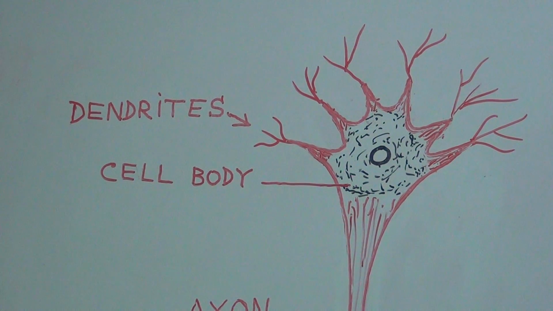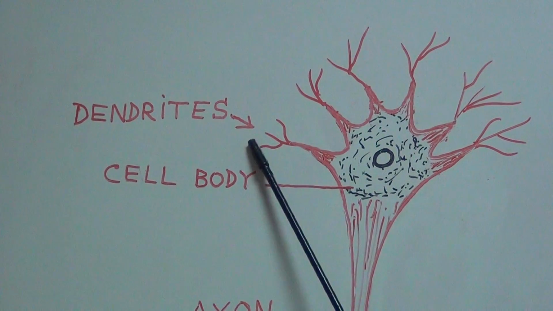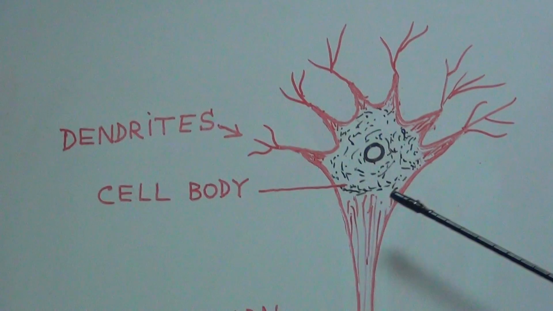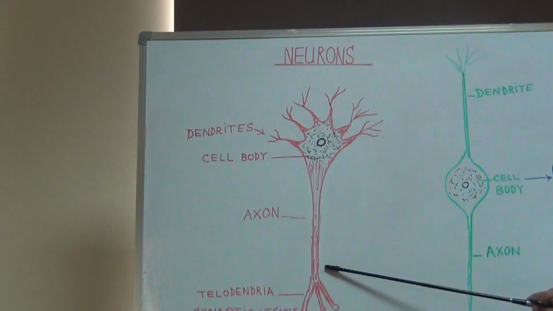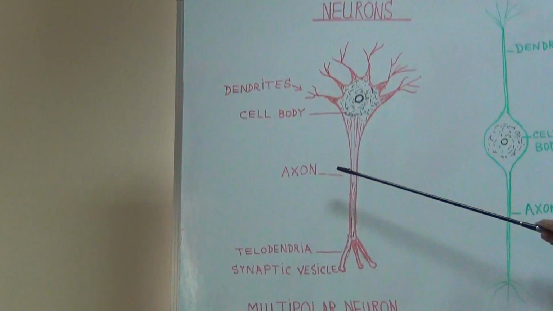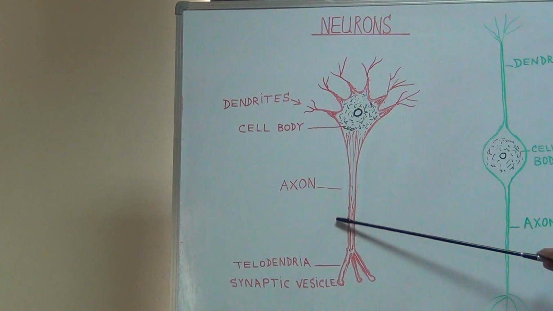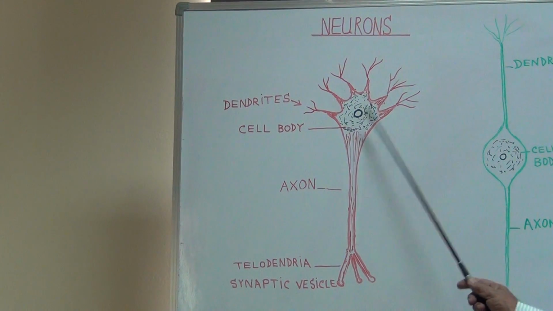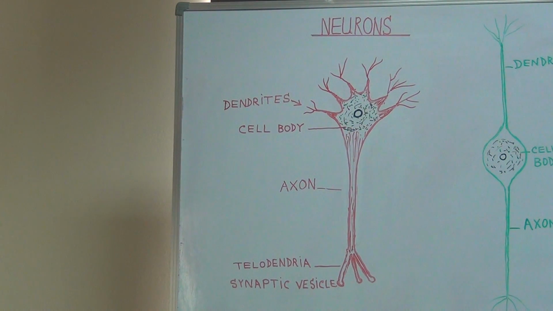These processes are called the dendrites and the axon. The length of the axon is more than the dendrites. Now, each neuron, I told you, has a central body with a rounded nucleus and a small nucleolus.